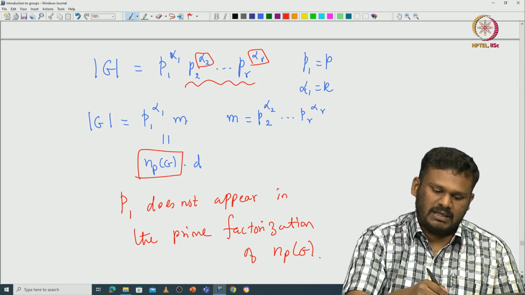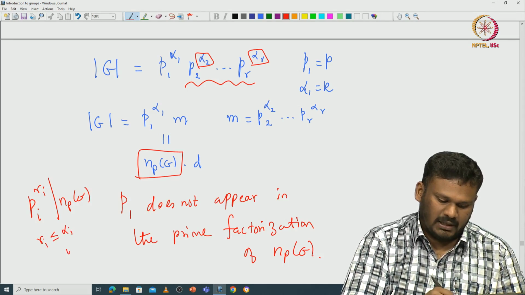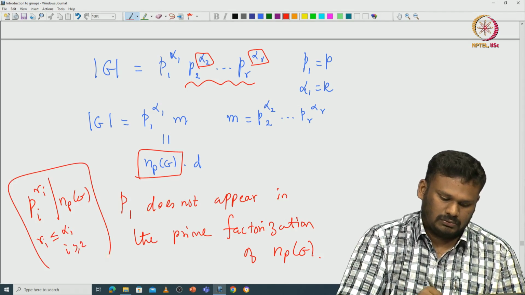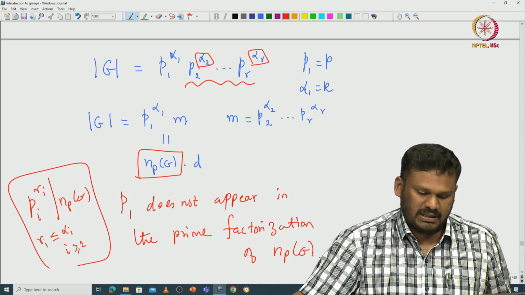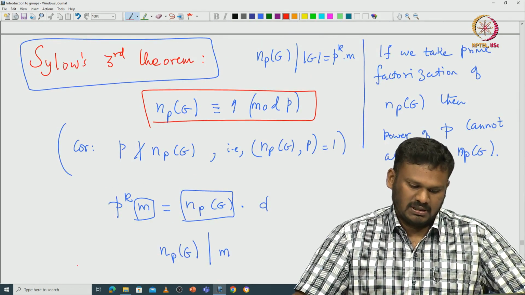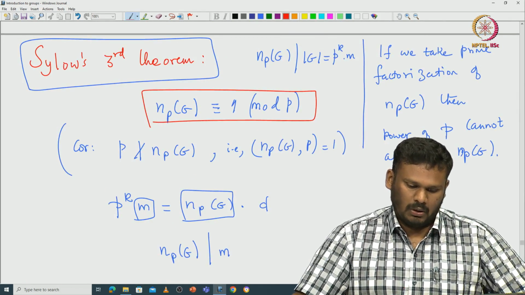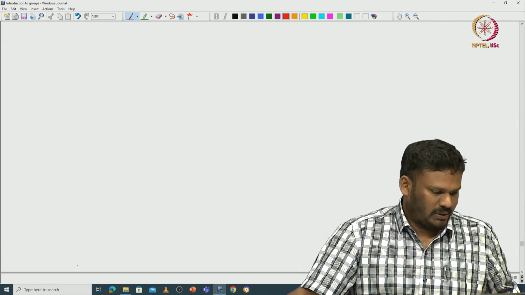So these exponents: if some pi to the power ri divides this np of G, then this ri has to be less than or equal to alpha i, for i greater than or equal to 2. Okay, so that tells you that this np of G must divide m. And not only that, this np of G must be congruent to 1 modulo p, that is also there. So let's see how one can prove this.